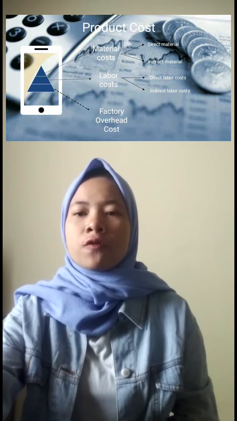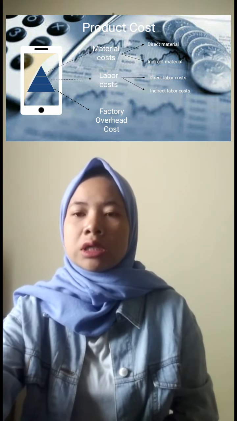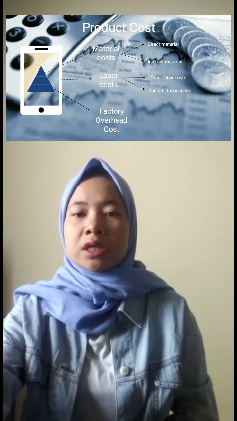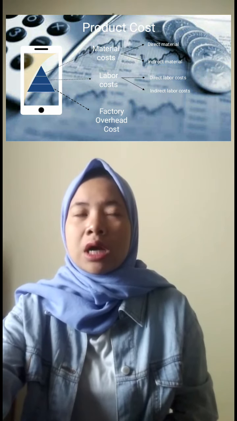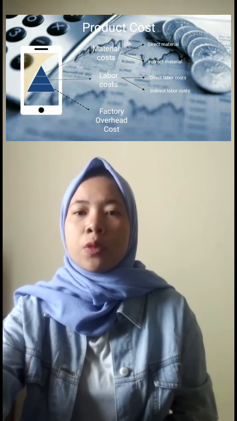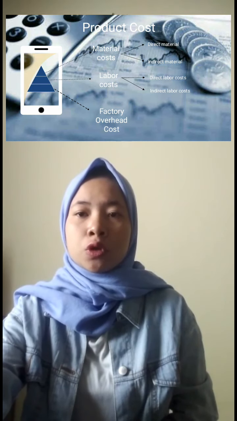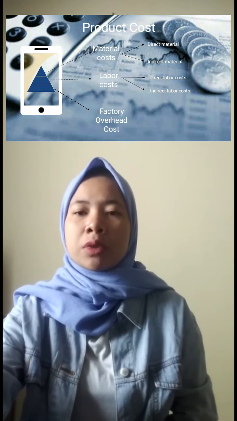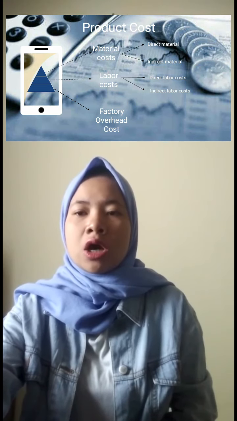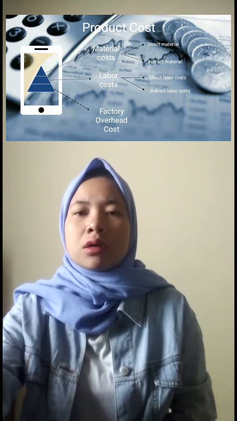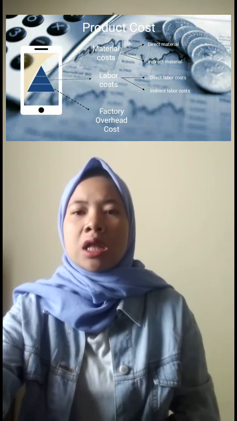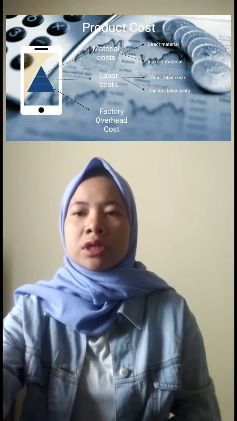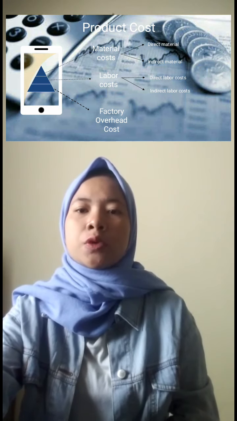And number 2, labor cost. Labor costs are the salaries of employees for production. These costs can be divided into 2, direct labor costs and indirect labor costs. Direct labor costs are salaries or wages of workers employed to process material into finished goods. And indirect labor costs are the salaries or wages of the production section, laborers who are not directly involved in the process of processing material into finished products.